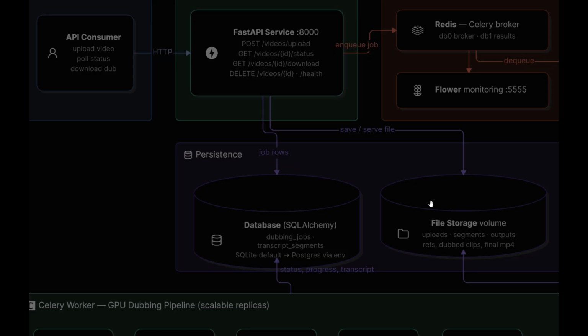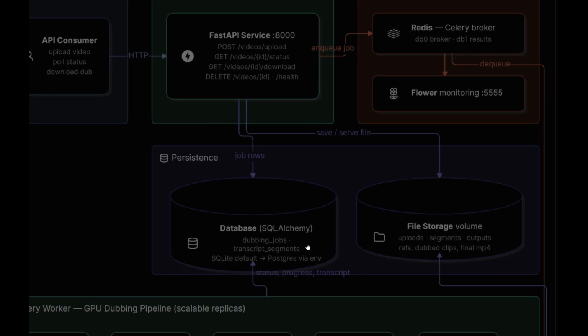The database stores information like job ID, current status, progress, transcript, etc. SQLite is used during development, while PostgreSQL can be used in production by simply changing environment variables.